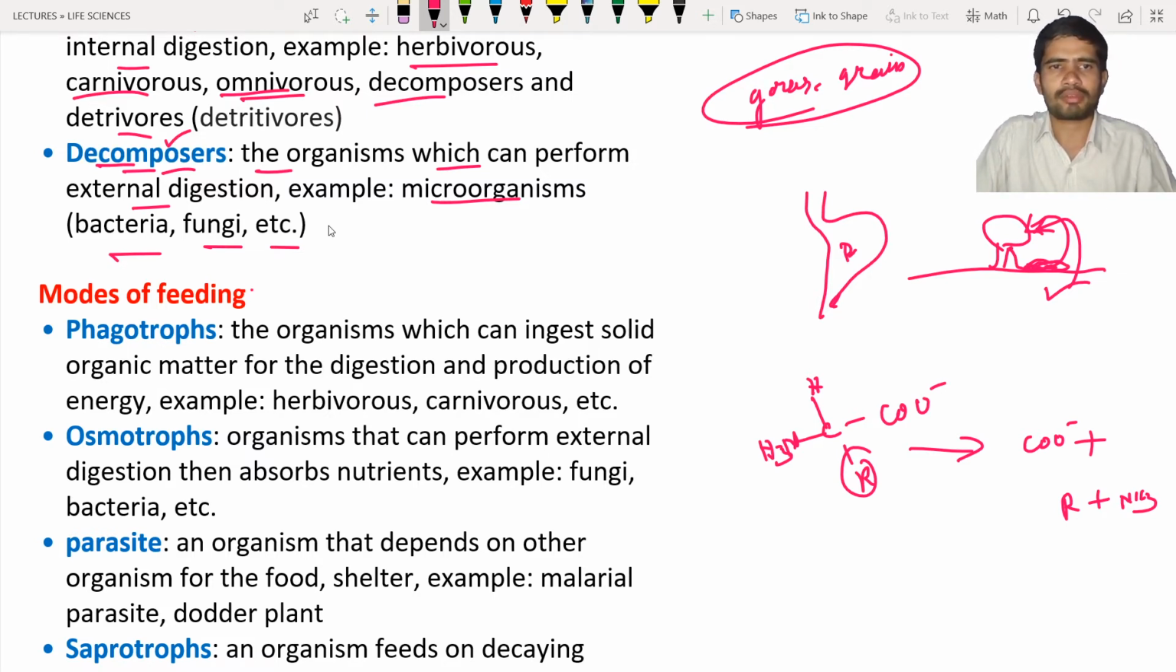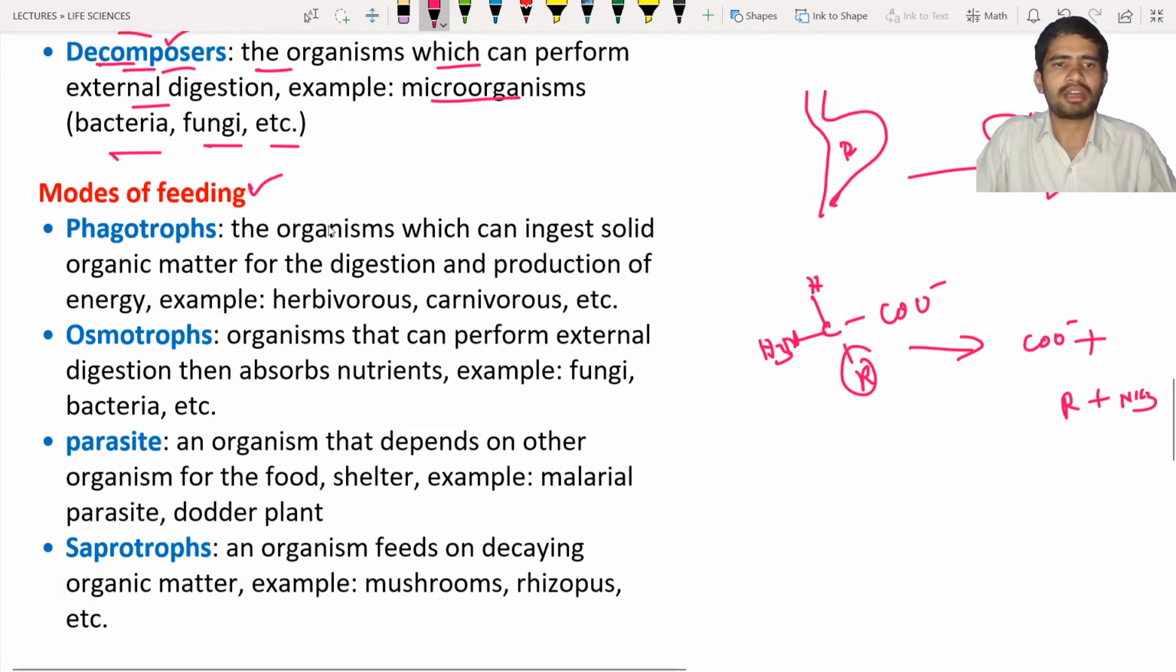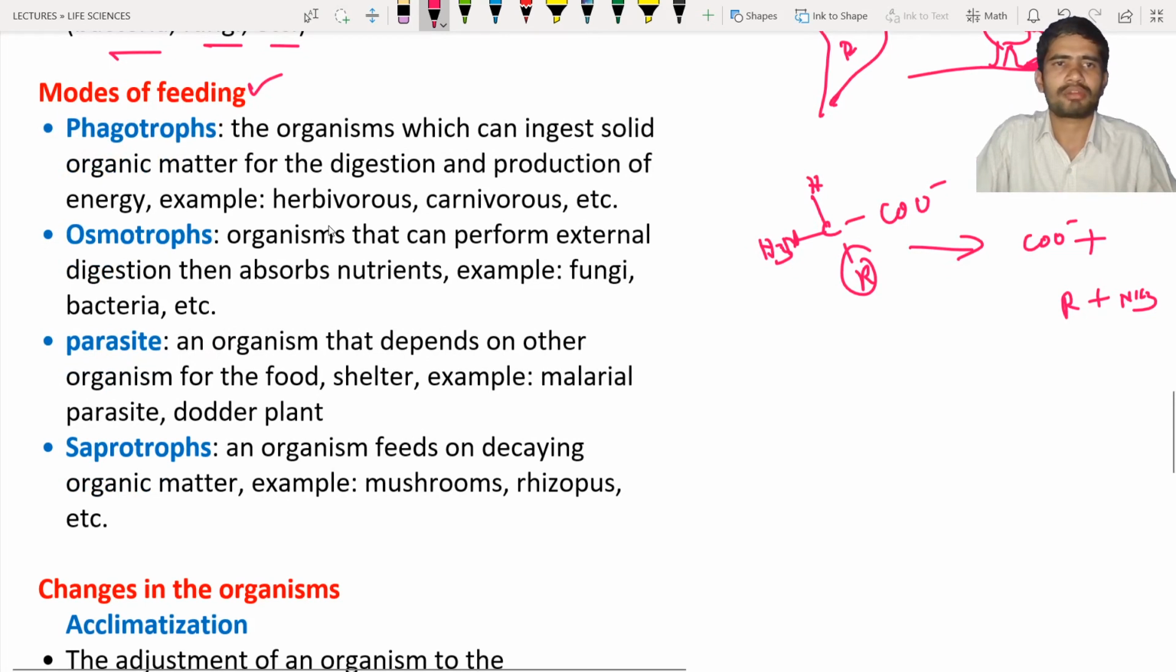What is meant by mode of feeding? Mode of feeding means how the organism takes the food material. Based on the mode of feeding, we differentiate the organisms into these types. First are the phagotrophs. Phagotrophs are organisms that ingest solid organic matter for digestion, and based upon the digestion and utilization of the food material, they produce energy. Examples: herbivores, carnivores, etc. We human beings, for example, come under the phagotrophs.